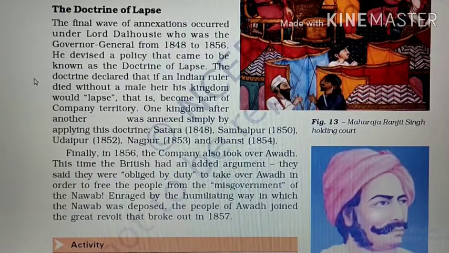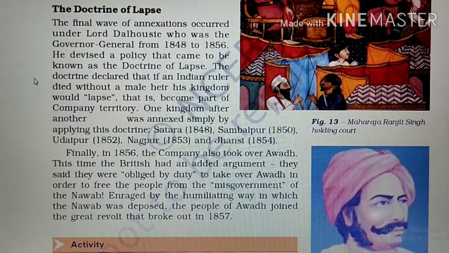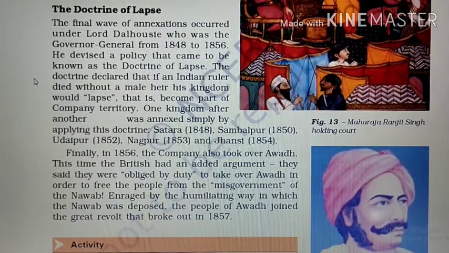Because of this humiliating way of annexing the kingdom, the people of Awadh and the Nawab of Awadh were very enraged, and later on in the revolt of 1857 the people of Awadh joined the great revolt in huge numbers. They were very angry about the way their Nawab was deposed.